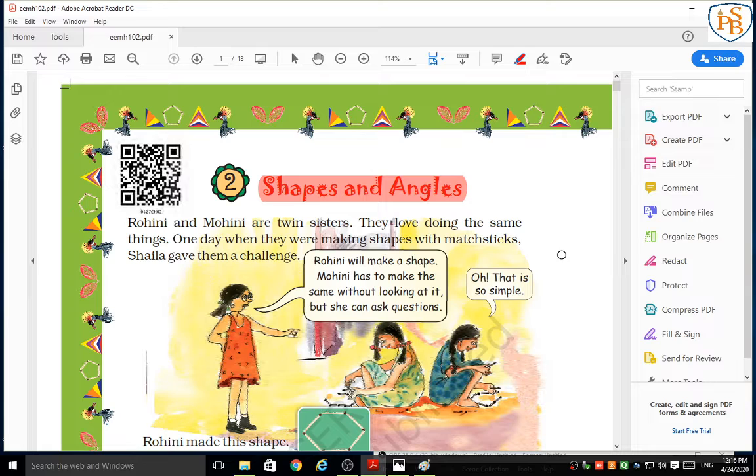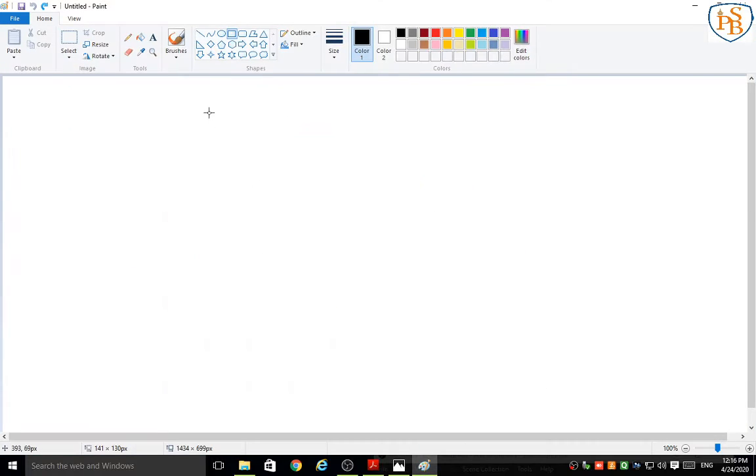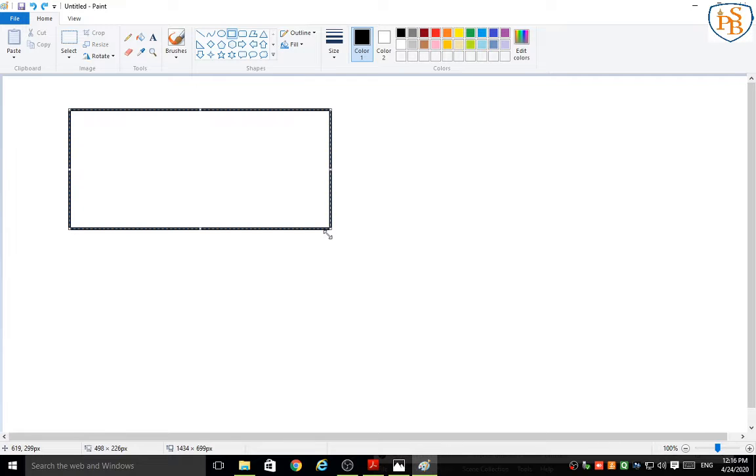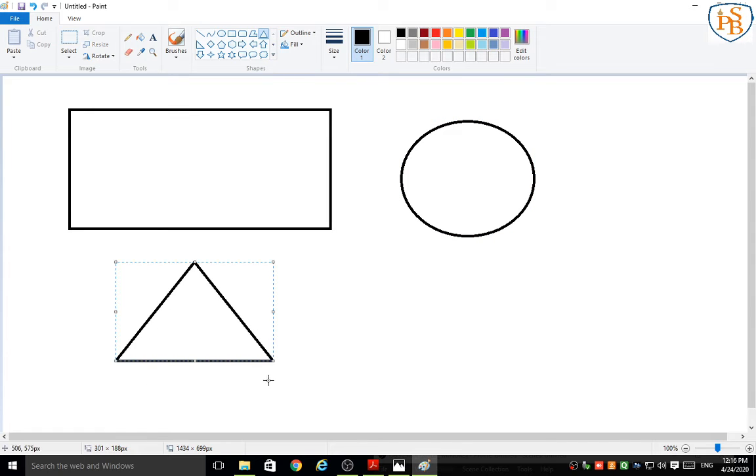As we know, we have already learned about the different types of shape. Correct, students? I will show you some shapes. Can you tell me just the name of the shape? Yes, it is a rectangle. Very good. Then next, circle. Good. What shape is it?